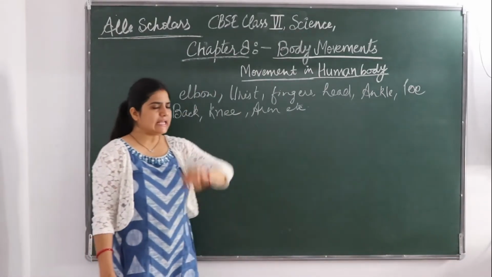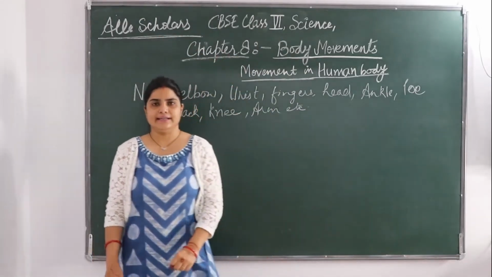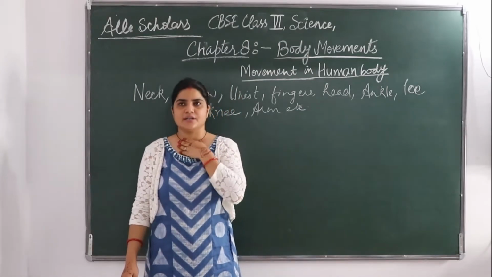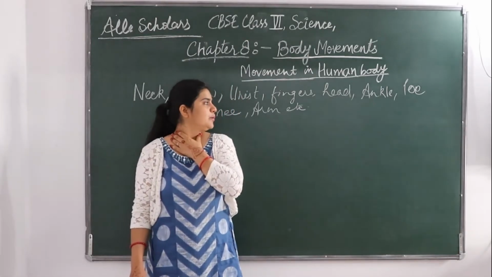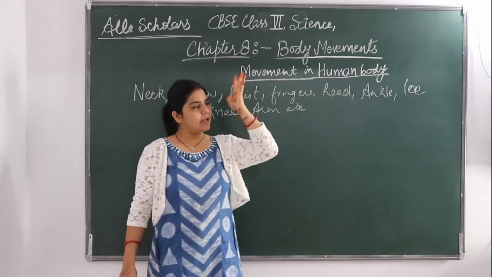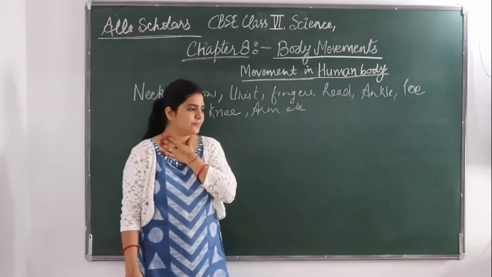Now the question is that we are able to move a few body parts very easily, like this hand. We can move it very easily in all the directions. But some we can move only in one direction. If we talk about our neck, you can move it like this or you can move it like this. You can't turn your neck and see at the back. No, only this much or this much.